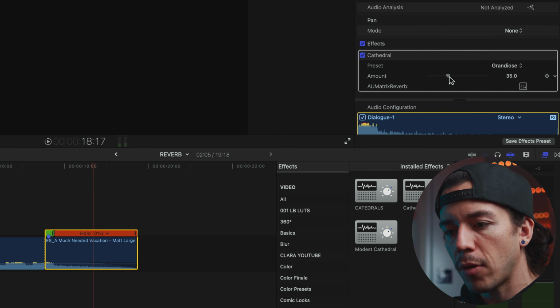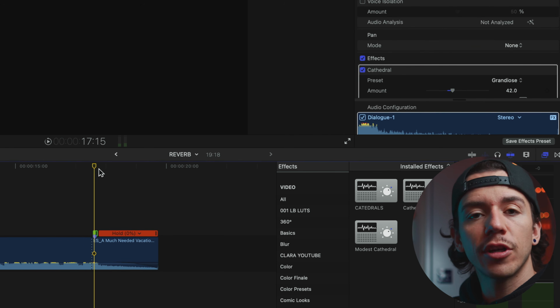and then you can adjust the intensity, the amount here. In this case, 42 is nice. You're good to go. That's pretty much it.